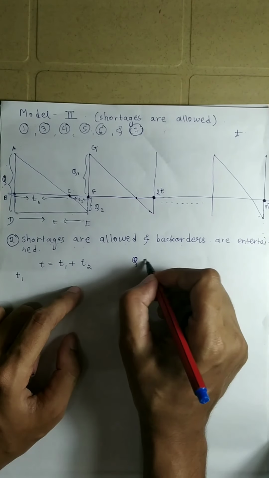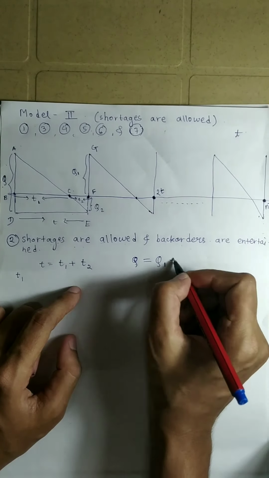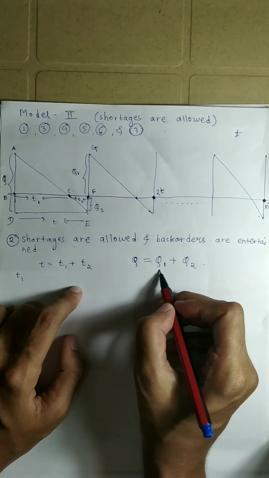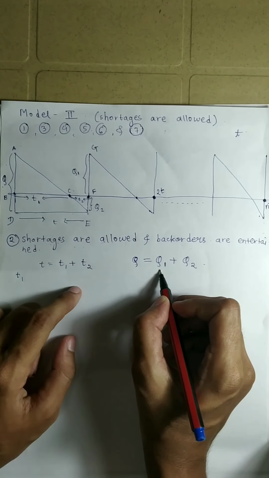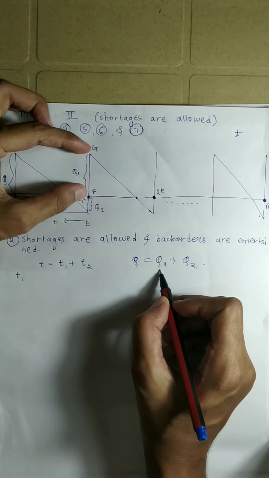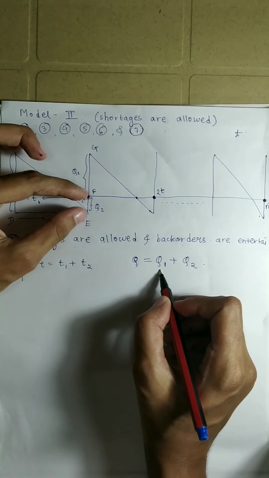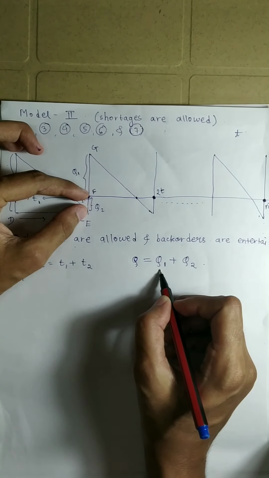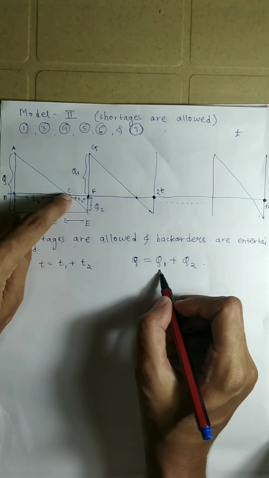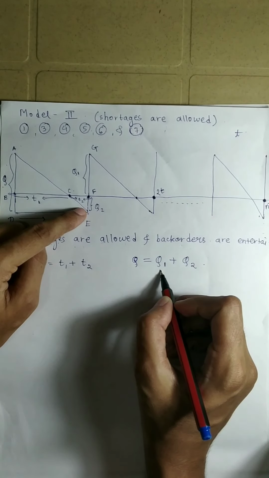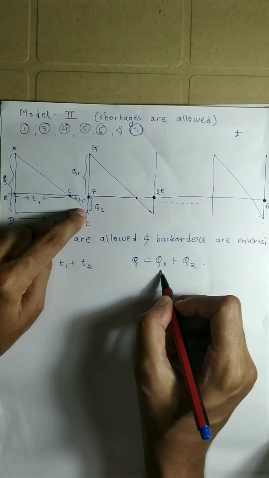So Q is equal to Q1 plus Q2, where Q1 goes into the inventory, while Q2 is immediately taken to satisfy the back orders. These were the back orders, they required these many goods and we were falling short of them during the time T2.